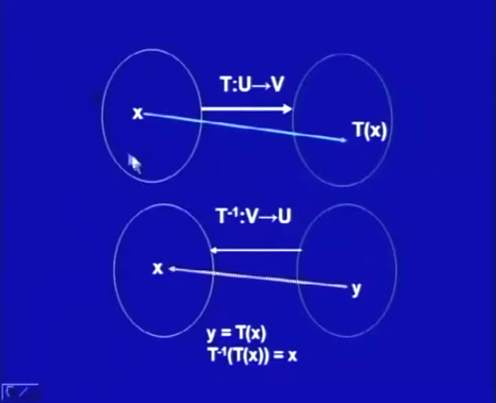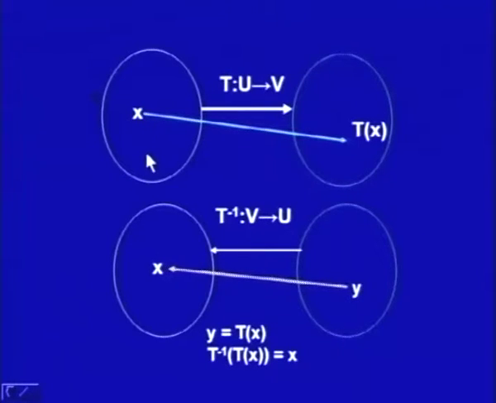Here I have two vector spaces U and V. T is a transformation which takes x to Tx. Now, T inverse is a transformation which will take y to x. Since T is a transformation, we said T has to be non-singular, that means only one element.